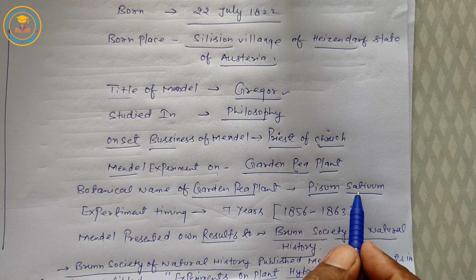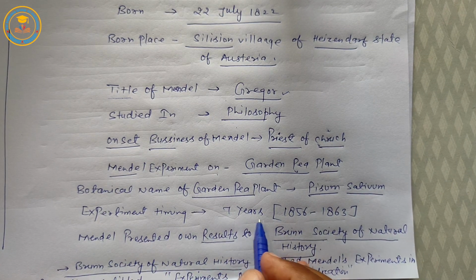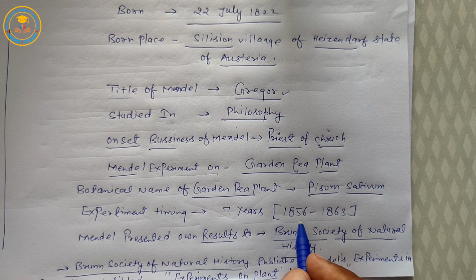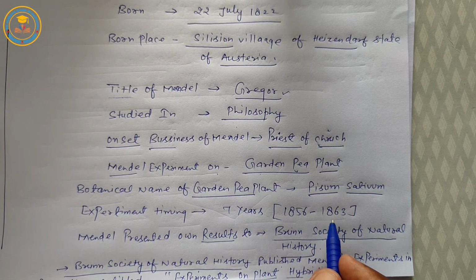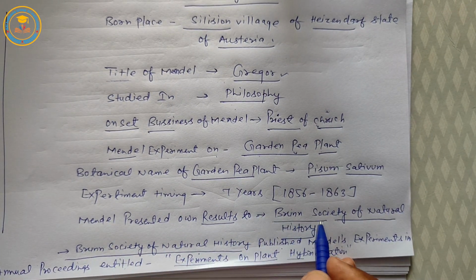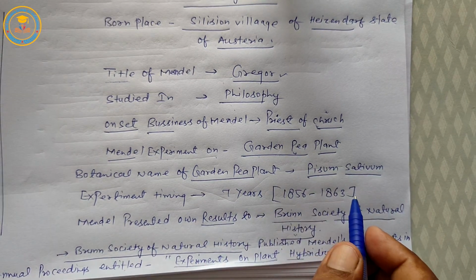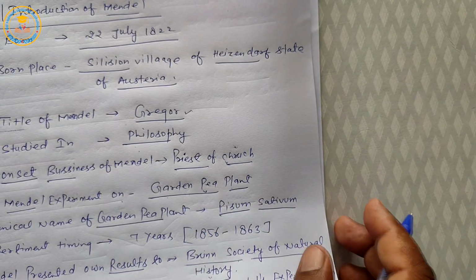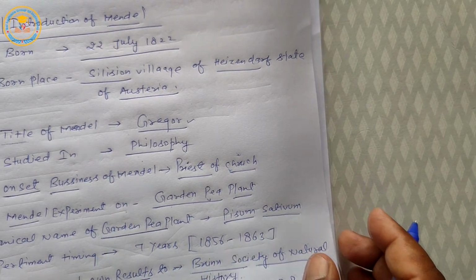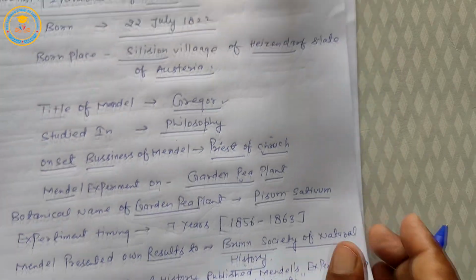Experiment timing is 7 years between 1856 to 1863. Mendel presented his results to Brunn Society of Natural History, which published them in annual proceeding entitled Experiment on Plant Hybridization.